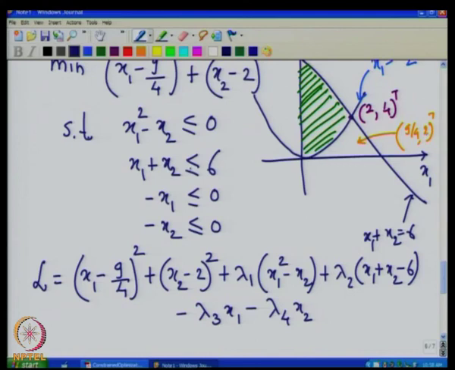So, once we assume that the 3 Lagrange multipliers are 0, then it is easy to write the Lagrangian and take its gradient at a suitable point on this curve, and we will see that in the next class. Thank you.